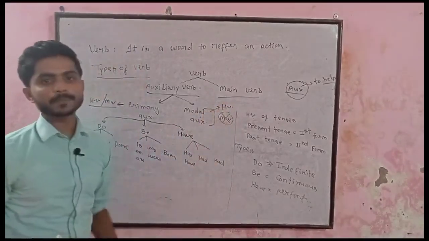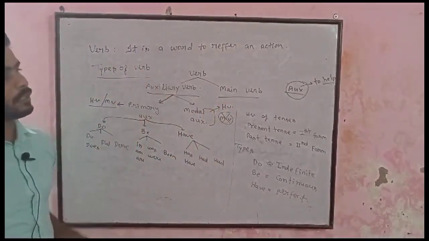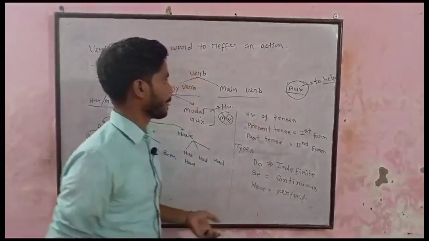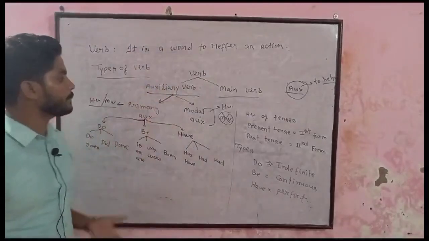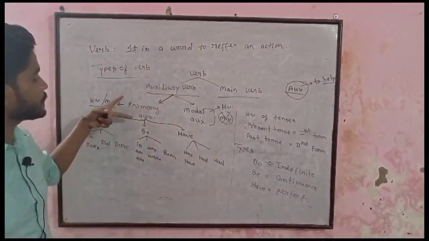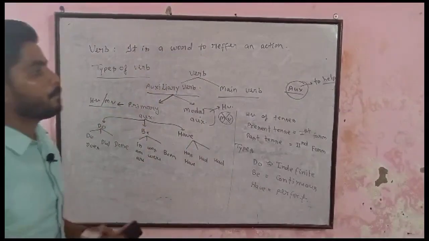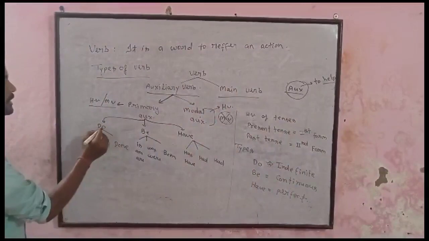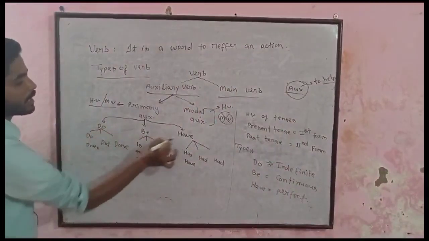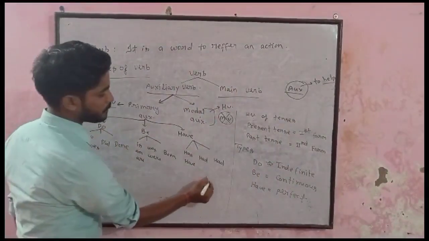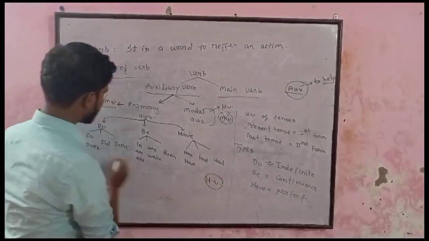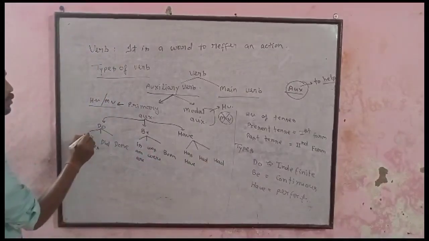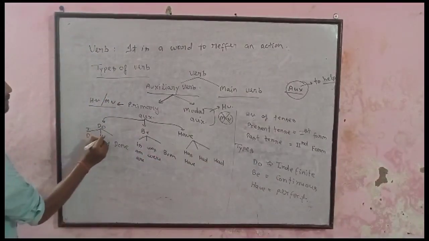Verbs are two types: auxiliary verb and main verb. Auxiliary verb is a verb that helps the main verb. If we talk about the types of auxiliary verb, it is of two types: primary and modal. Primary auxiliaries are three types, written over here: do, be, have. If we have to find the helping verbs of the tenses, these are the verbs that will help us. There are three forms of do, be, have. Each of them has three forms.